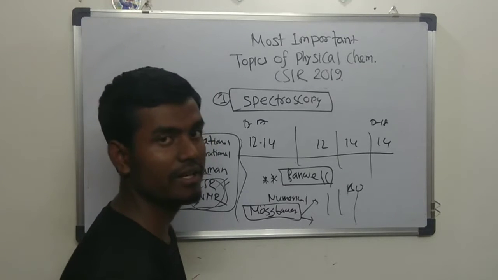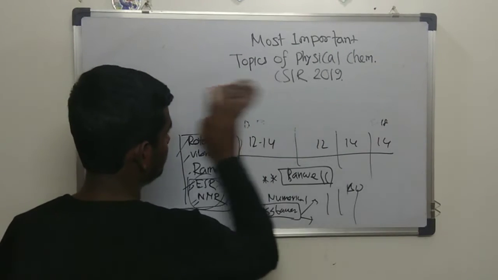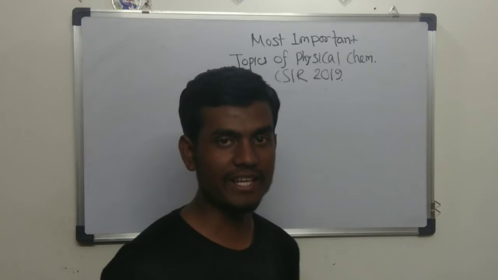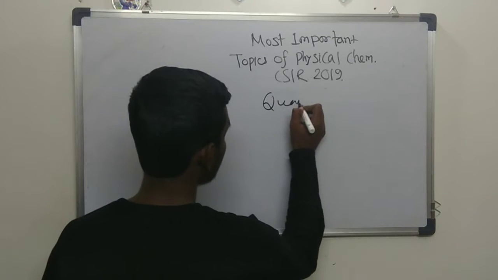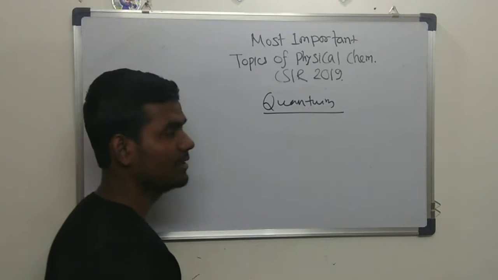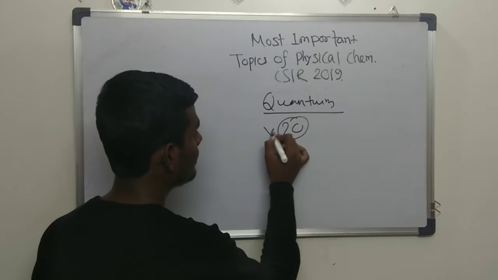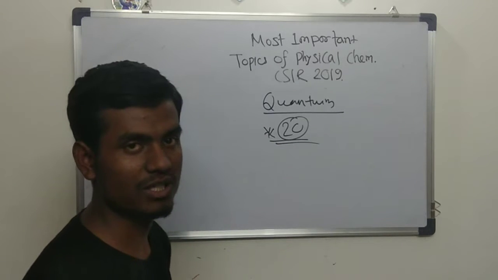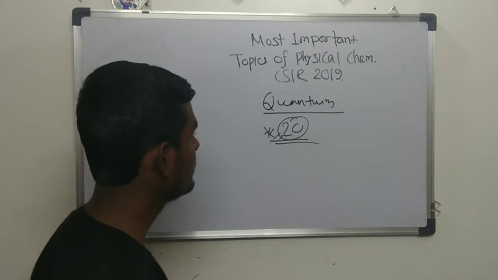Now let's come to the second point, that is quantum chemistry. Quantum chemistry is, I would like to say, the first most important topic. You just can't miss it. If you see the previous 4 years' questions, a minimum of 20 marks is inevitable every year. So 20 marks, you can mark my word, 20 marks. 20 marks means five 4-mark questions, or it may be divided into 2 marks also. So a minimum of 20 marks you will definitely get in CSIR.